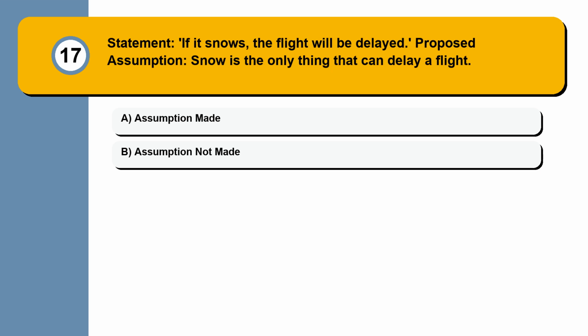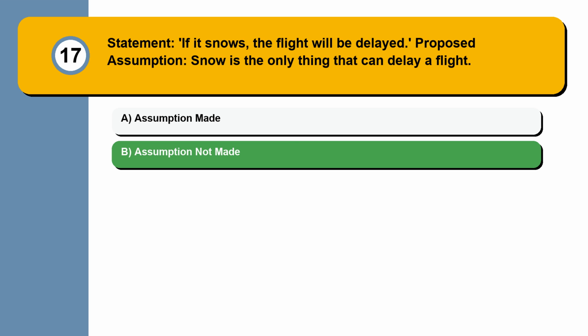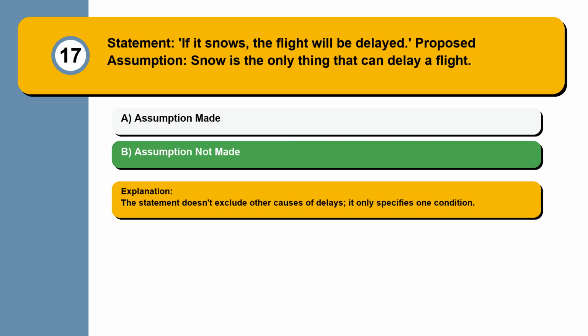Question 17. Statement: if it snows, the flight will be delayed. Proposed assumption: snow is the only thing that can delay a flight. Assumption made. Assumption not made. The statement doesn't exclude other causes of delays, it only specifies one condition.